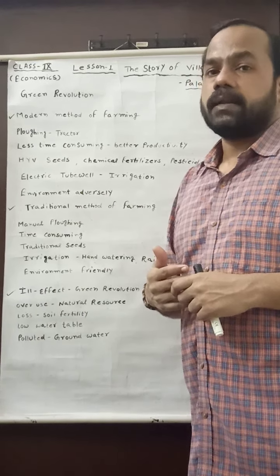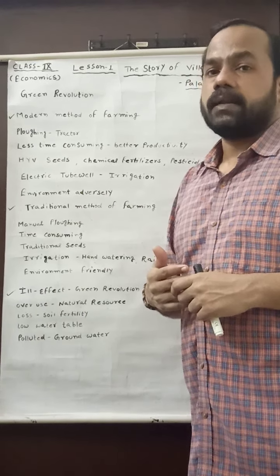It was also told to you that HYV seeds and the use of electric tube well for irrigation brought maximum use of water, and it lowered the table of underground water. So it also brought the water table low. After that, see the last one: it polluted the groundwater.